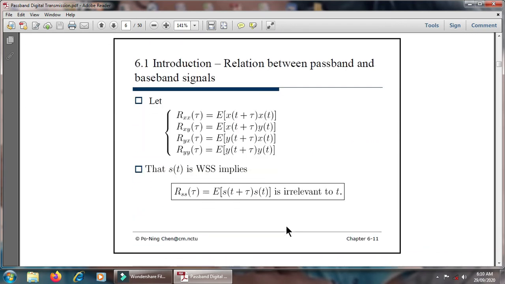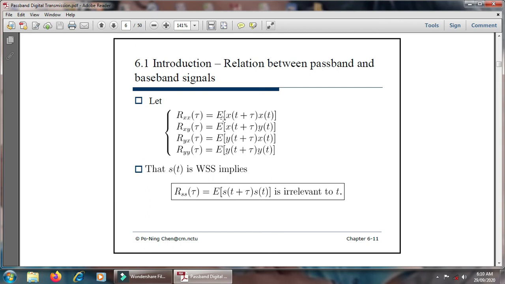Then here is the introduction, the relationship between the baseband and passband signal. Once we take xx, xy, yx and yy, basically different planes should be considered. Here is the xx plane, the first plane, xy, yx and yy. There are 4 different planes to be considered.